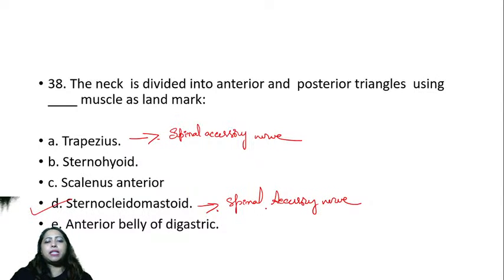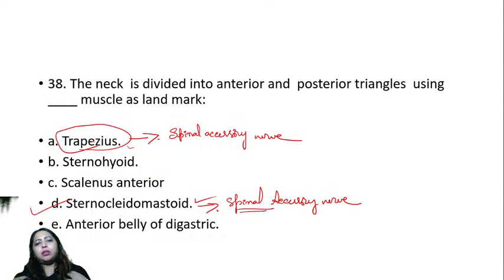Okay, this spinal accessory supplies only two muscles. One is trapezius, another one is sternocleidomastoid. So why does it supply trapezius even though it is in the shoulder region and almost in the supraclavicular region? So this is in the supraclavicular region.